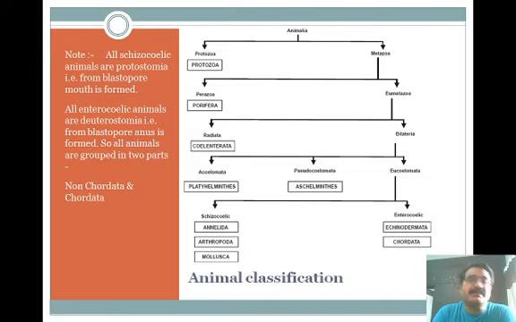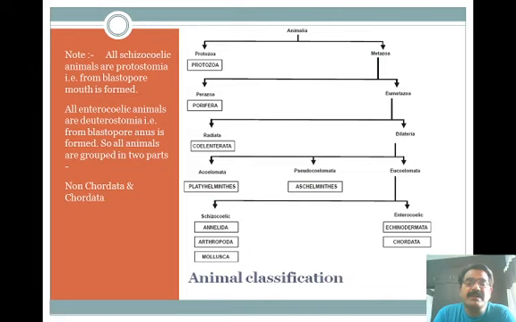This type of classification is based on the development of the animals. In the schizocoelic animals, the mouth is developed from the blastopore, from the blastoporal lips. And in the enterocoelic animals the anus is developed from the blastopore. So this is the main difference between the schizocoelic animals and the enterocoelic animals.